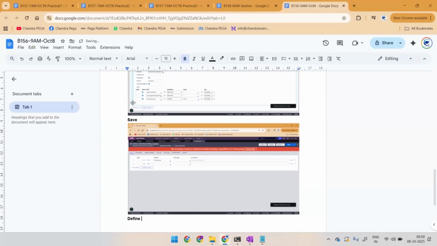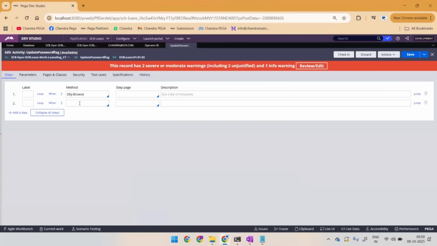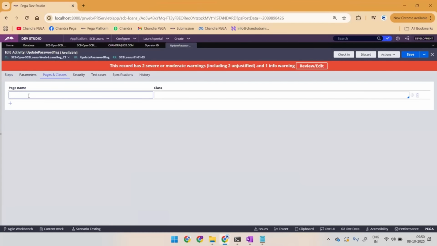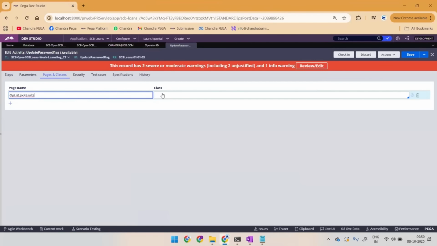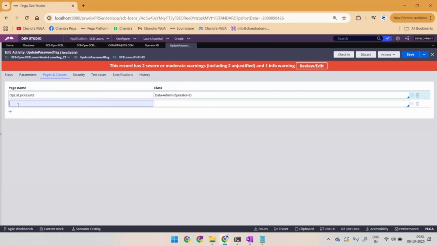So define pages and classes. That is, go to pages and classes. And what is the page name it is creating in clipboard? So it is creating operator list dot px results. And what is the class name? Data admin operator ID. This is the class name. So I can define this single page, that is enough. But if you are using this page list also somewhere separately, better you define that also. Maybe in our current requirement, we might not require.